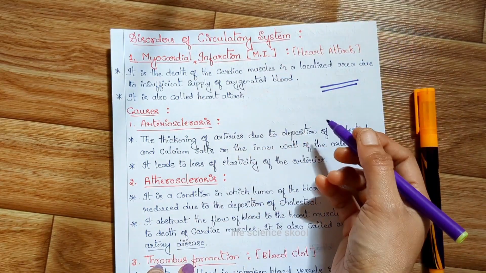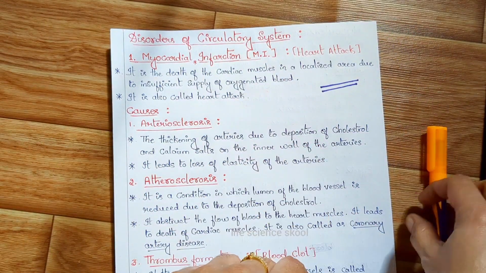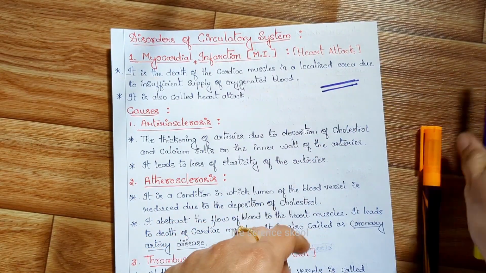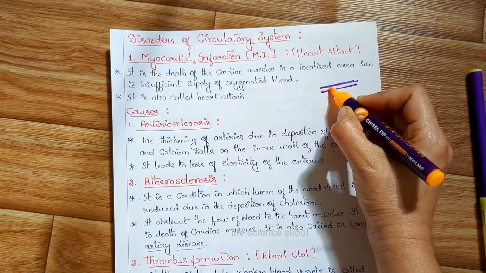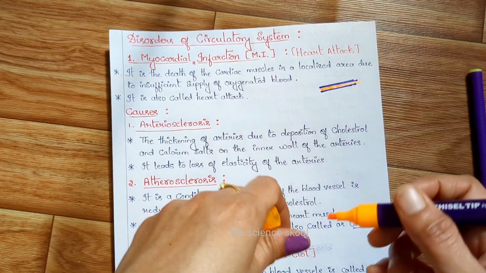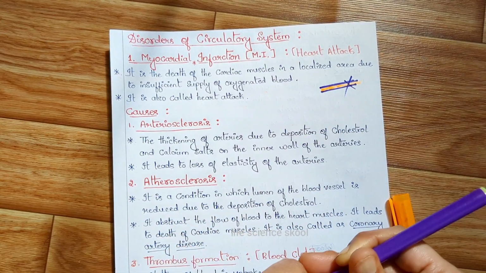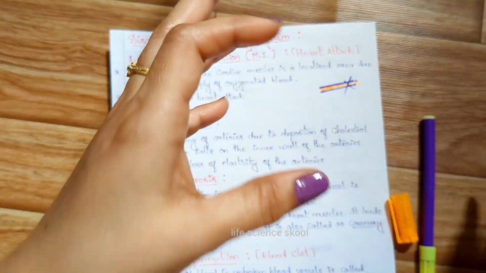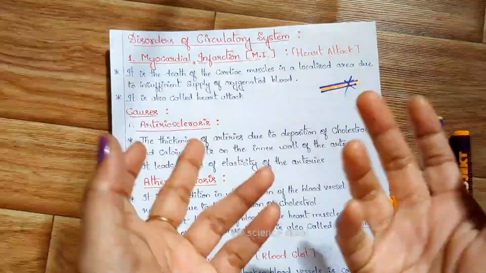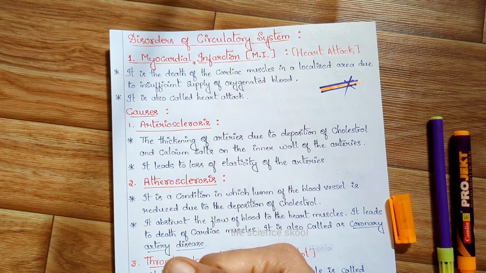So why is it going to happen? Why is the death of the tissue going to happen? This is because, if you think this is the blood vessel and the blood is flowing inside the blood vessel, so we know this, right? If there is no supply of blood to the tissue, then that leads to death of the tissue. If there is death of the tissue, then there is no function at all, so the function of the heart ceases. That is the reason here.